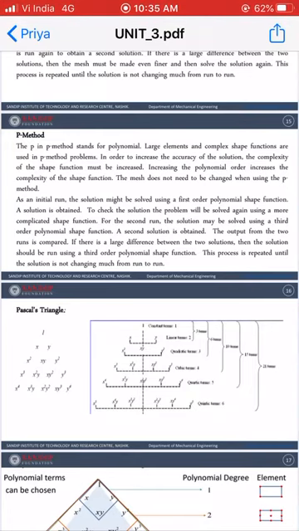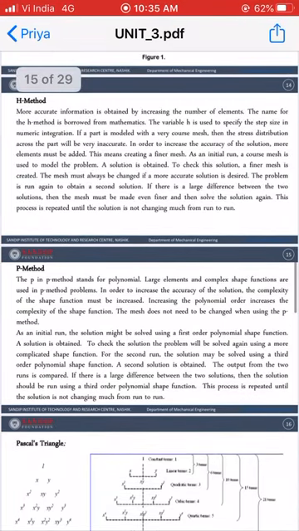Okay, and this process is repeated until the solution is not changing much from run to run. It means until we get our exact solution, we will repeat this process by increasing the order of the polynomial shape function. So this is nothing but your P method. In the H method we are increasing the number of elements, or increasing the mesh refinement, and in the P method we are increasing the order of the polynomial shape function.